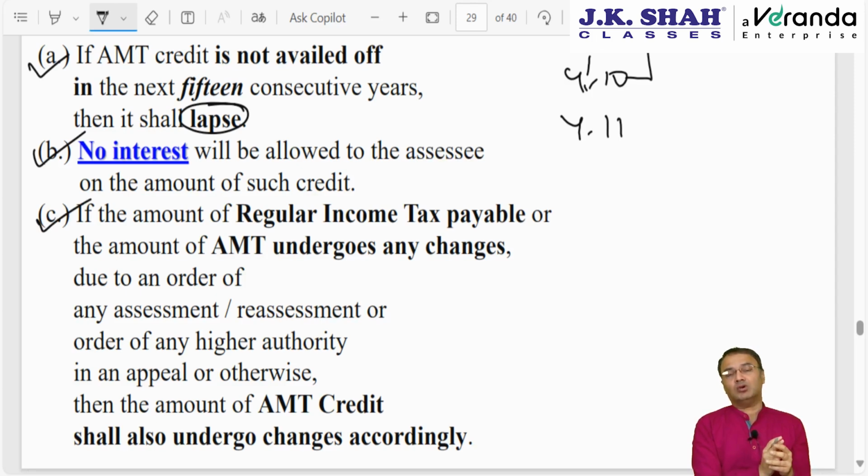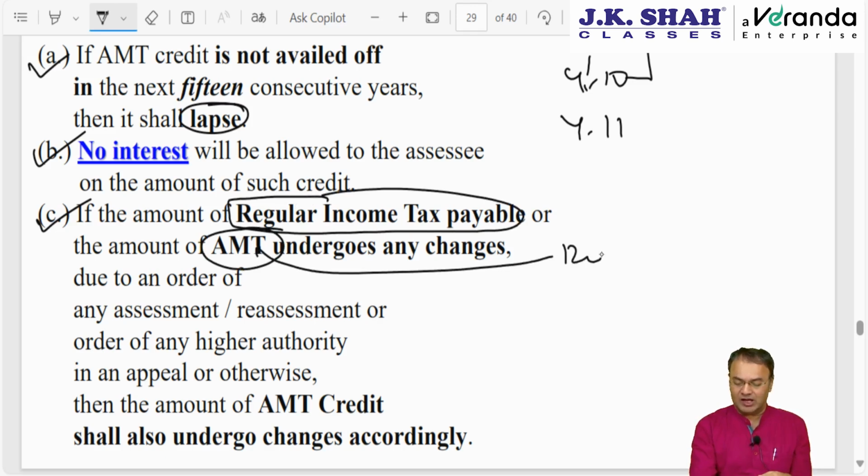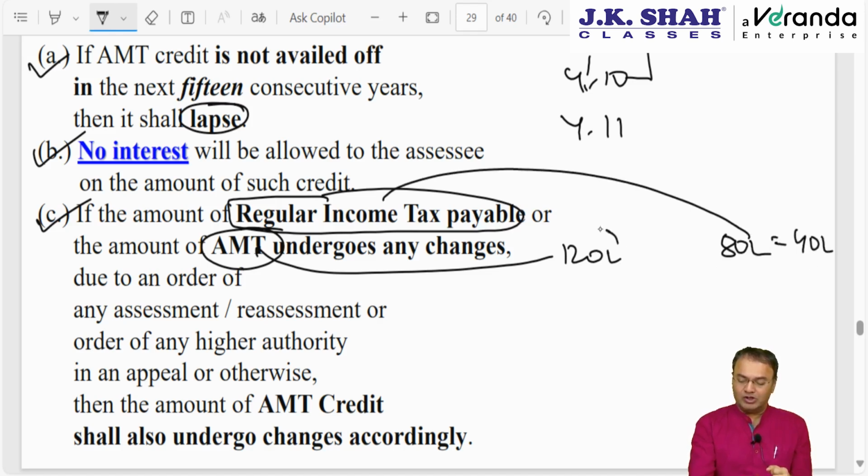Next point, the AMT credit amount is a derived amount. It depends upon two factors, regular income tax and AMT. Both of them are right now calculated by the assessee. AMT is 120 lakh in our example, regular tax is 80 lakh. That is how we got AMT credit of 40 lakhs. But it depends upon these two figures.